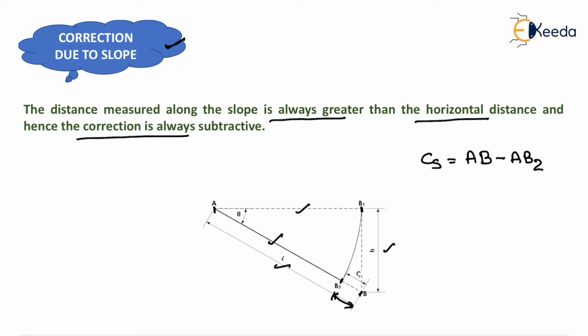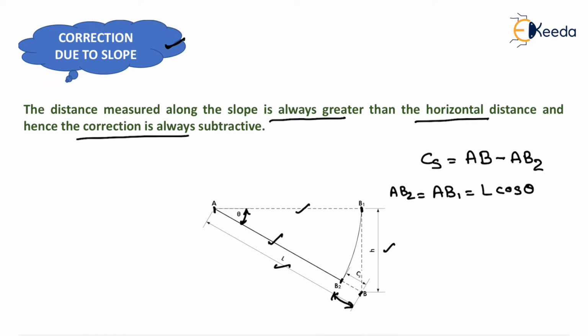Now we know that this angle is theta, so AB1 will be equal to what? It will be equal to L cos theta, and AB1 is equivalent to AB2.